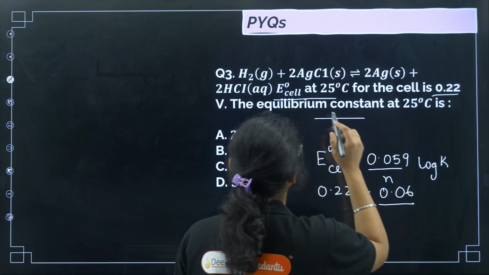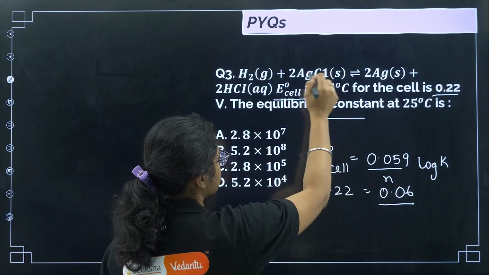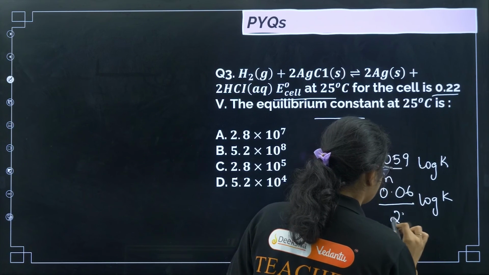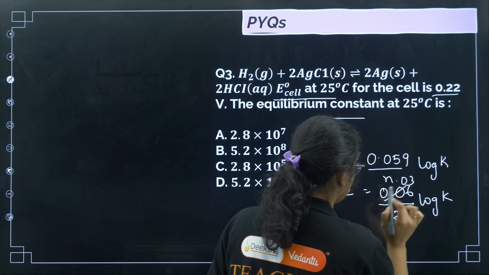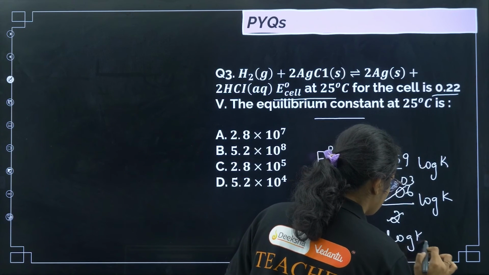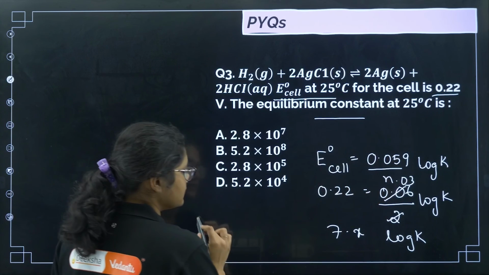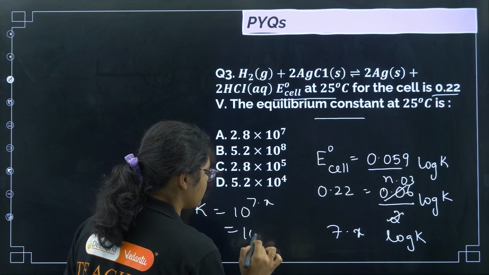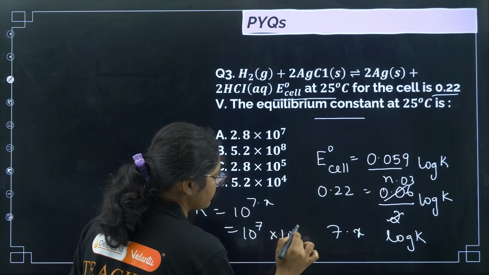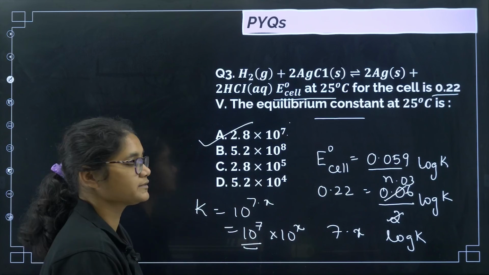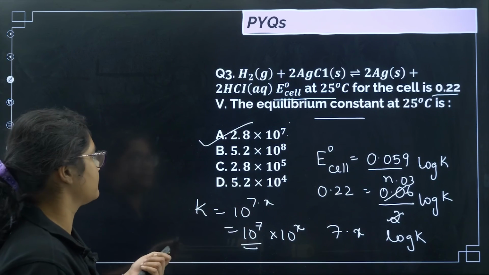The n value, if you see here, H2 to H plus, 2 Ag, so the number of electrons is 2, into log of K. So if you see, you will get 22 by 3, 7 point something, is equal to log K. Suppose I write 7 point x, then K will be equal to 10 to the power of 7 point x, so I can write 10 to the power of 7 into 10 to the power of x. So this 10 to the power of 7 has to come, so the correct answer for this question will be option number A.